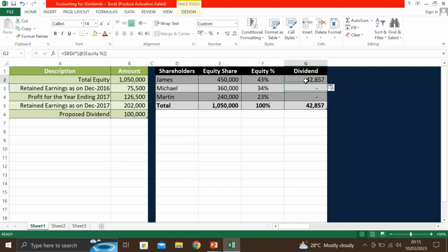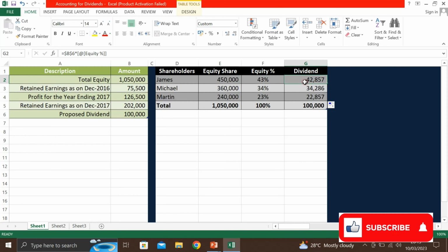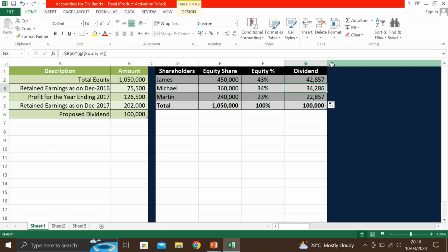Okay, drag this formula till the end. So like this, we will calculate each partner's share in this 100,000 proposed dividend amount. So James will get 42,857, Michael will get 34,286, and Martin will get 22,857. So this is the amount each partner will get.